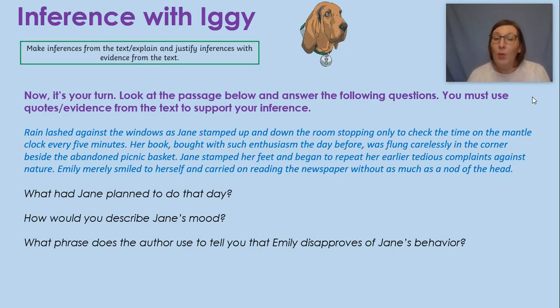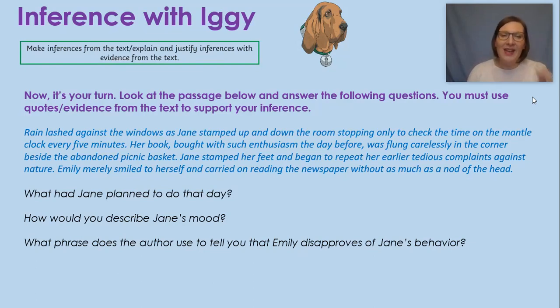Her book, bought with such enthusiasm the day before, was flung carelessly into the corner beside the abandoned picnic basket. There's some evidence: an abandoned picnic basket. What do you think she might be doing? We know it's raining. We know we have an abandoned picnic basket. Let's put those two clues together, and what do we come up with? That's right. She was meant to be going on a picnic, but she couldn't because it was raining.